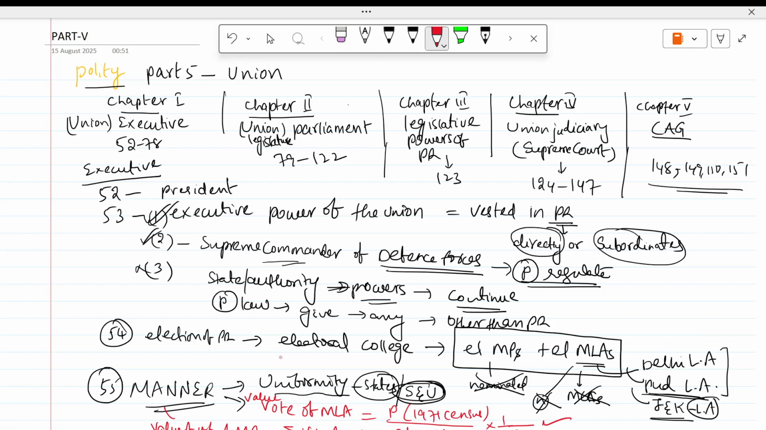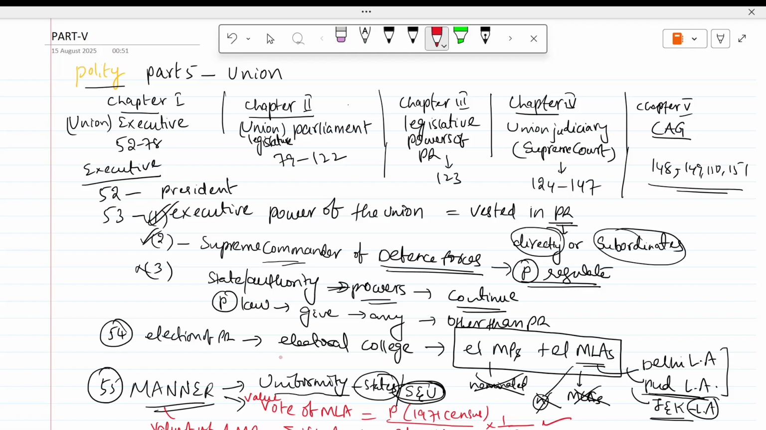So here you can observe, value of vote of MP into elected MPs is equal to the sum of all votes of MLAs. So this is showing the federal balance. Federal balance means state is equal to union. This federal balance is there.